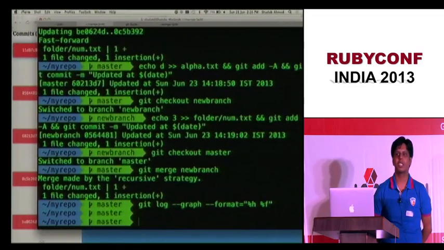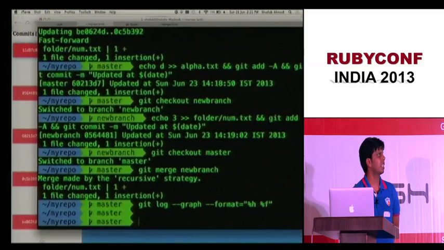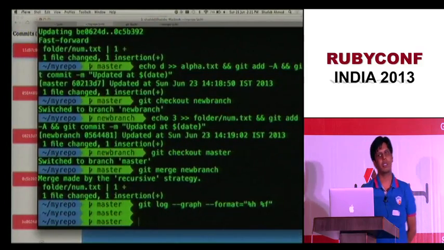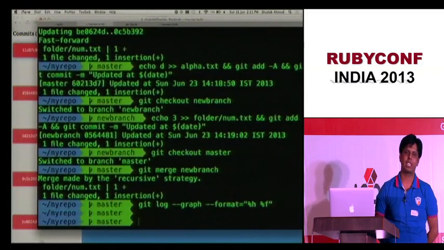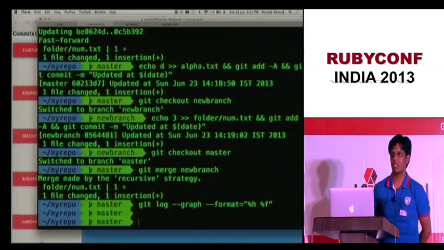So what are remotes? First of all, you know that Git always keeps the complete commit history inside your Git folder. So there is no need for a central server. But remotes are still required. Remotes are required to keep your backups. A remote is a complete clone of your Git repository. It's the same folder as your working directory. So a remote keeps your complete history. And you also require it for collaboration.